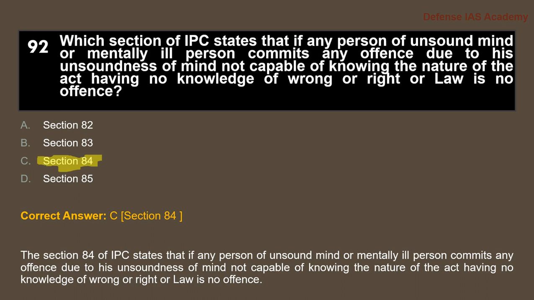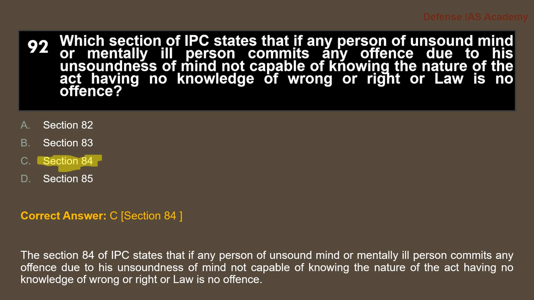Section 84 of IPC states that if any person of unsound mind or mentally ill person commits any offence due to his unsoundness of mind or not capable of knowing the nature of the act, having no knowledge of wrong or right, or he doesn't know anything about the law, then it is not an offense.